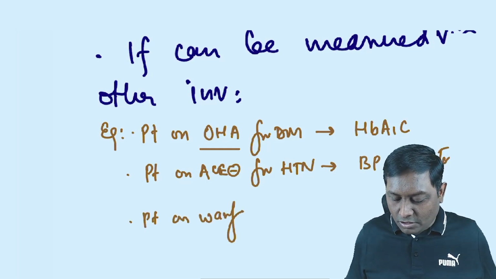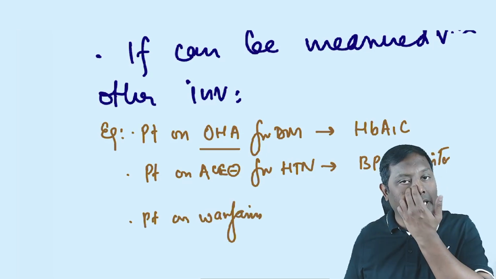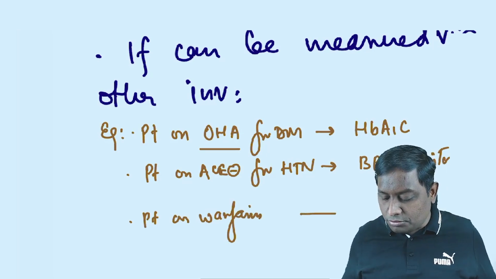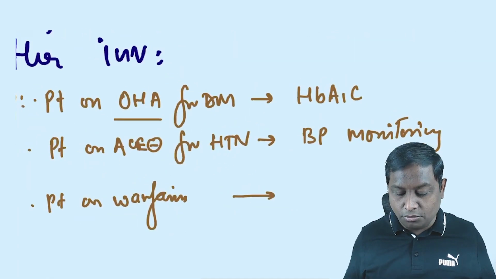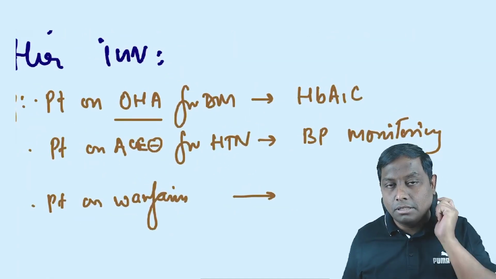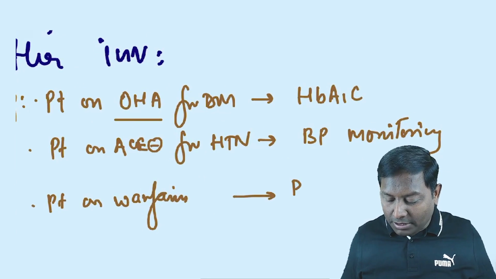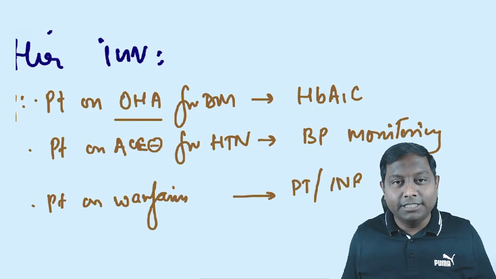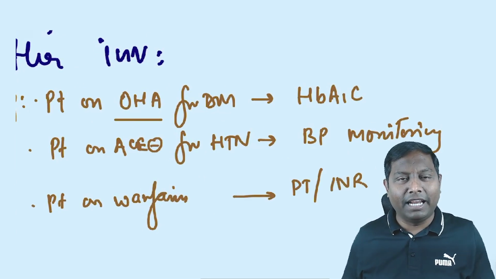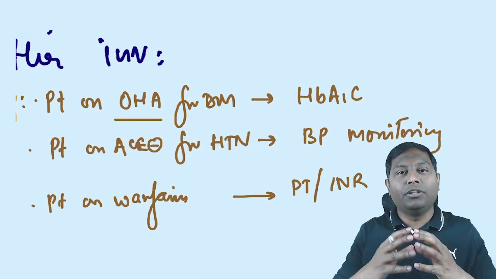There is a patient on warfarin. He is taking warfarin for its anticoagulation effect, so you don't need to check the concentration level of warfarin in his plasma. What you need to do is simply a PT-INR. How simple is it? Wherever you can measure the effect, you don't do TDM, and that is more important.